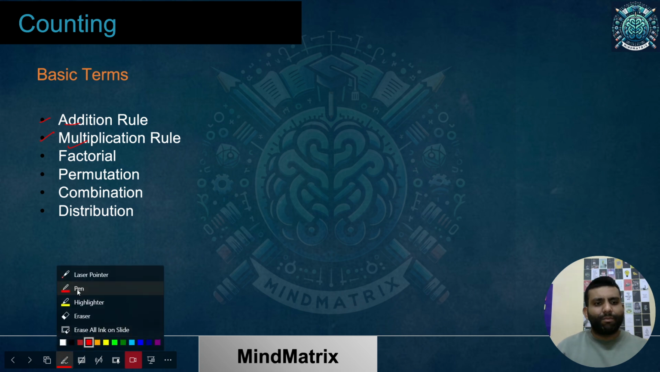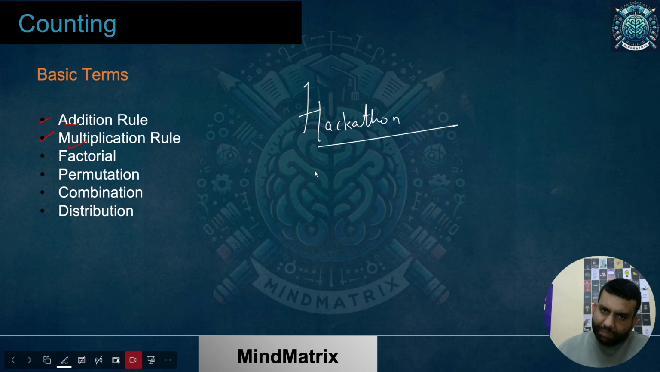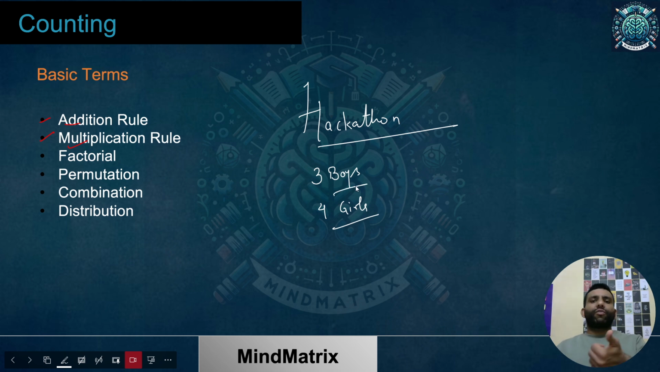Let's take a direct example. Let's suppose there is going to be a big hackathon, which is being organized. Let's suppose, limiting the numbers, that 3 boys and 4 girls have participated, and it was told that only one winner would be there. So what will you tell me as the answer? In how many ways can there be a winner?